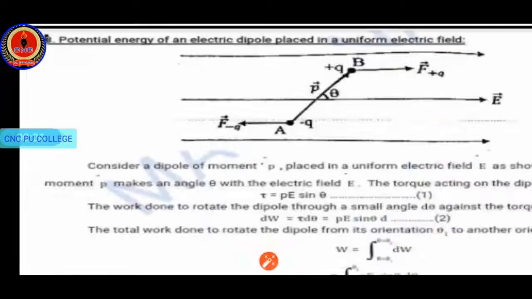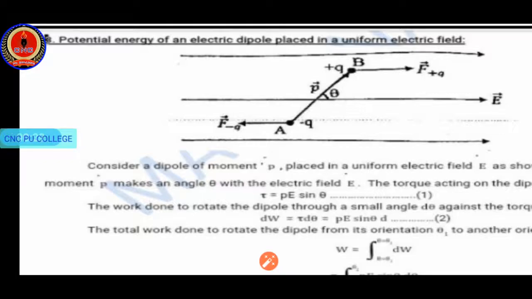Yes, now we are discussing the last derivation related to potential energy in this chapter, that is the potential energy of an electric dipole placed in a uniform electric field. In the first chapter we derived the expression for the torque experienced by the dipole when placed in a uniform external electric field. So just remember that expression, tau is equal to PE sin theta.